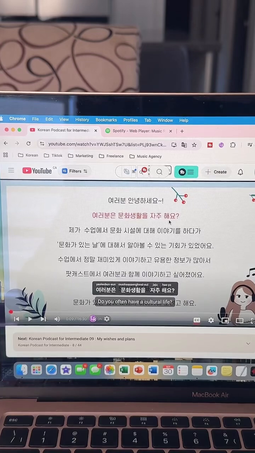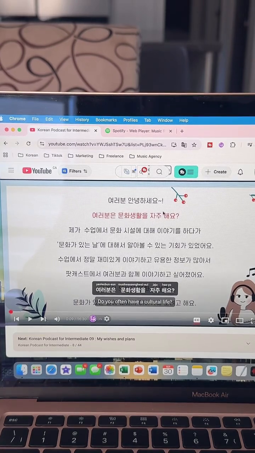And then we have 해요, which is from the verb 하다. So this is from the verb 하다, conjugated. Together it becomes like, do you do it often? Or maybe, because here it says do you often have a cultural life, I'm not sure that would be the most accurate translation.